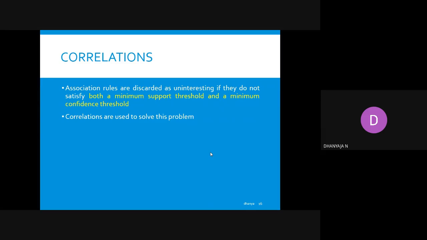So, in order to avoid those kinds of errors while finding the frequent item set, we have to give some threshold values. A minimum support threshold and a minimum confidence threshold will be there. If a transaction has low support and low confidence, then that transaction set will be discarded from our set. Correlations are used to solve this kind of problem.